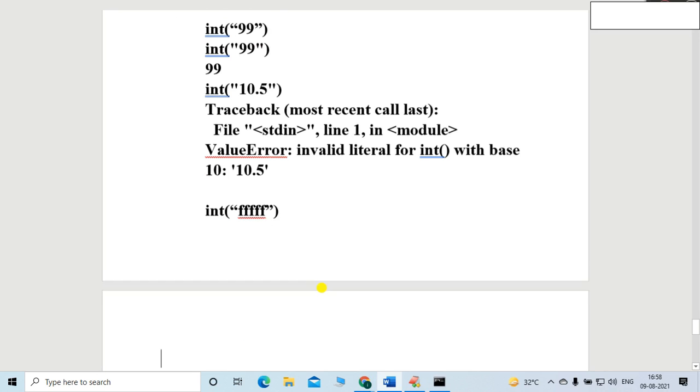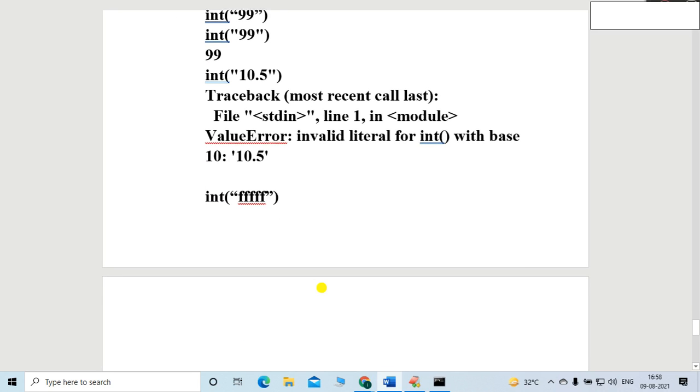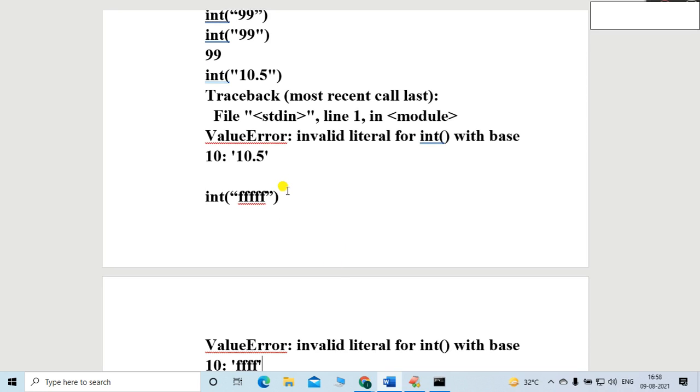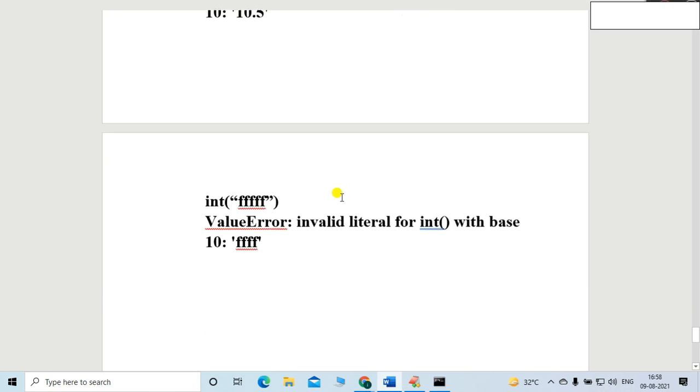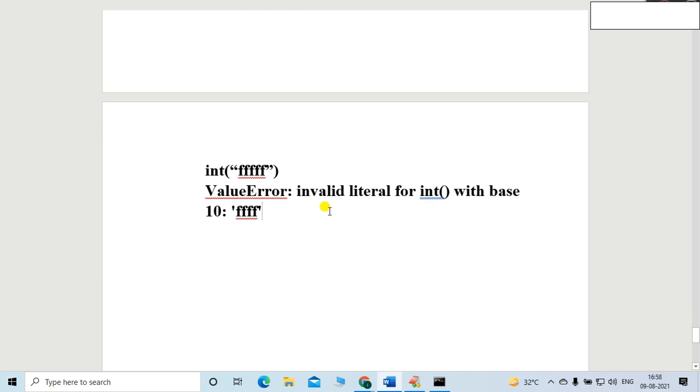It should strictly be base 10, but we are using base 16. That is not base 10, so it is not possible. That's why value error. I think it is very clear to everyone, no doubt at all, because it's a very simple concept.